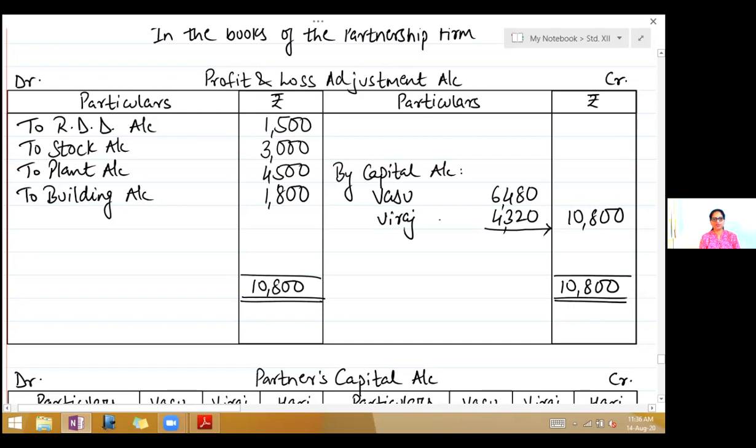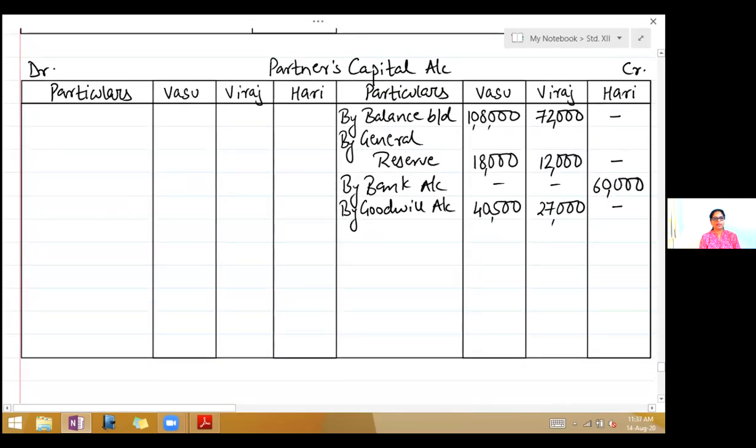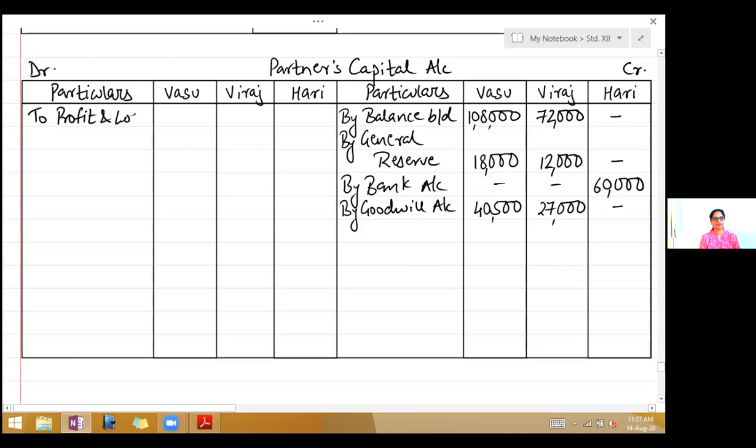So second effect will come on the debit side of partners capital account. So take partners capital account, write there to profit and loss adjustment account. Vasu 6,480, Viraj 4,320 and put a dash Hari.